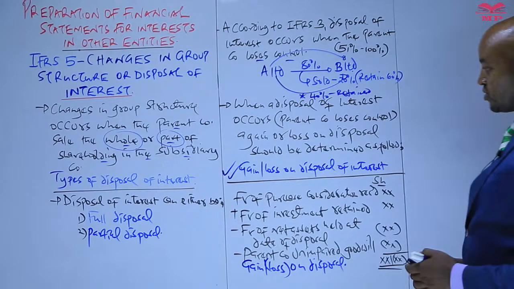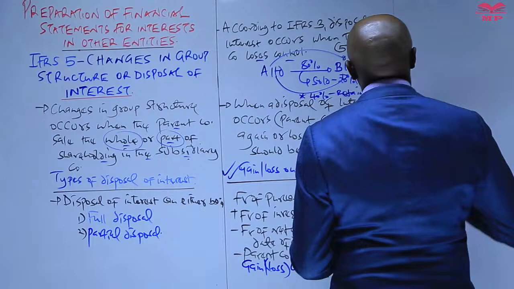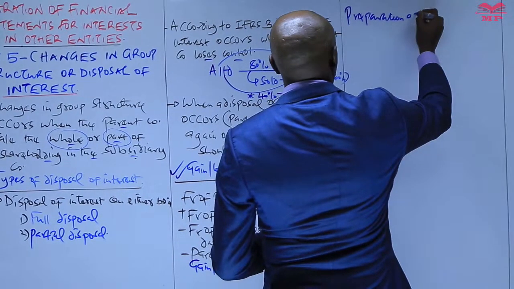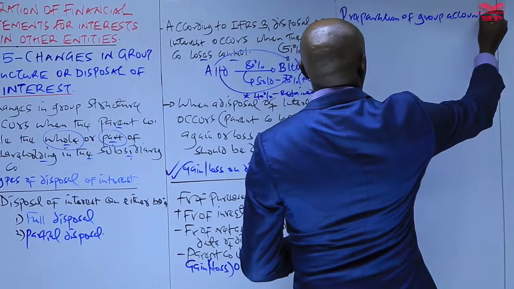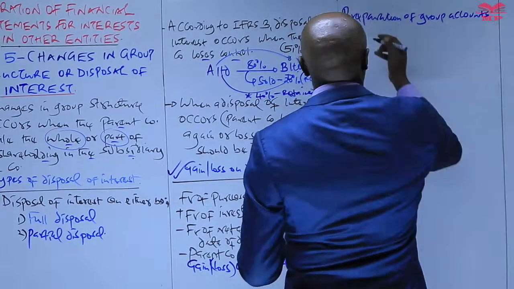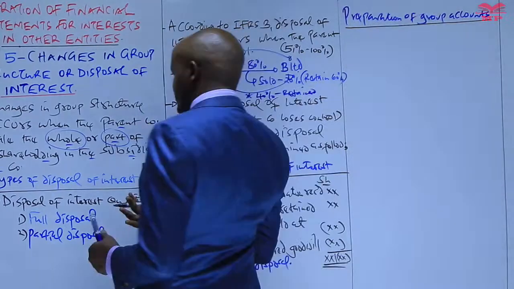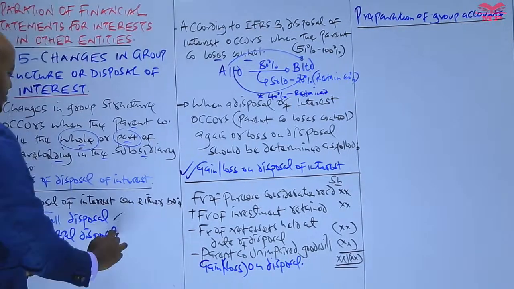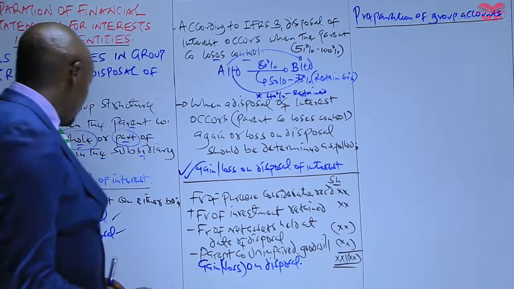So then next we can proceed and look at how we prepare the consolidated financial statements anytime we have changes in the group structure. So let's look at the preparation of group accounts. In this case, we're going to look at how we prepare the group accounts at different types of disposal. Remember, we said that disposal of interest can be broadly classified into two: partial disposal and the full disposal. Let's start with the full disposal.